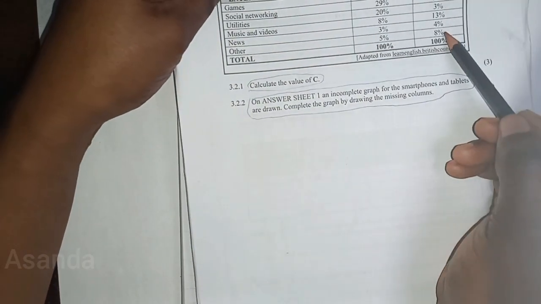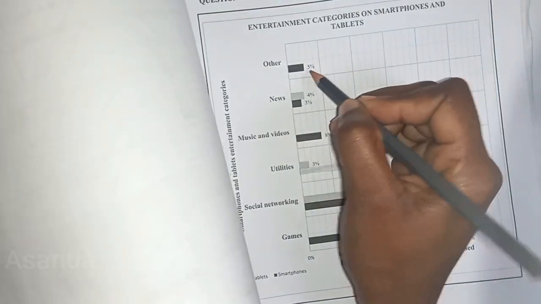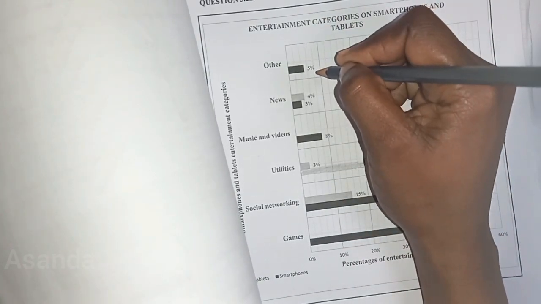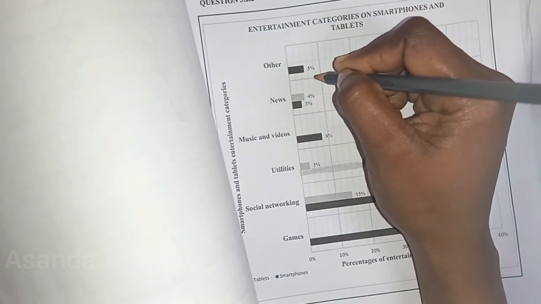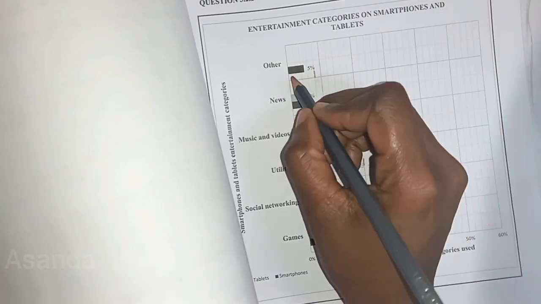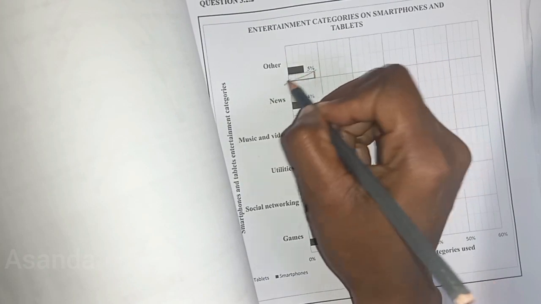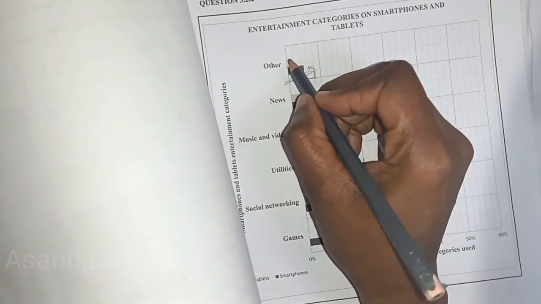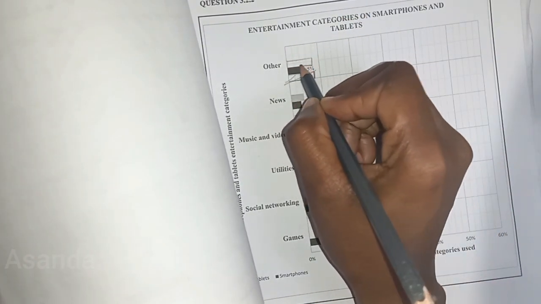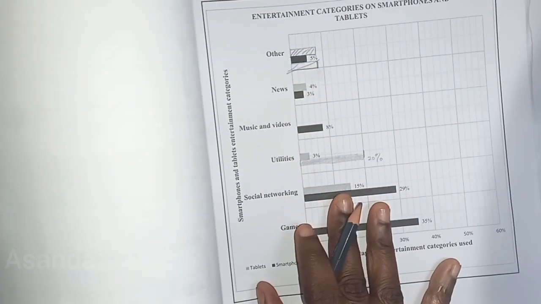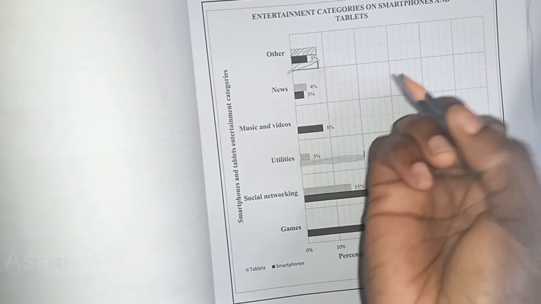Other is 8% here. So 5, 8, that's 10. So 2, 4, 6, 8. Also 8 is right here. And therefore we have our, okay, maybe I should draw it to the side because it's the gray one. So I'm going to put it like that, just so they know it's the gray one, or I don't shade it at all.